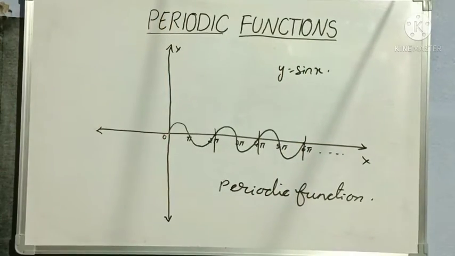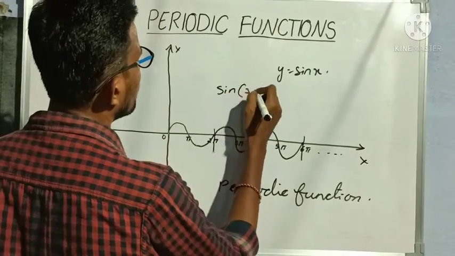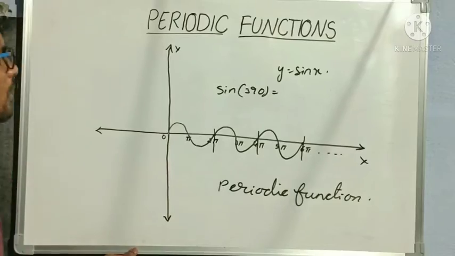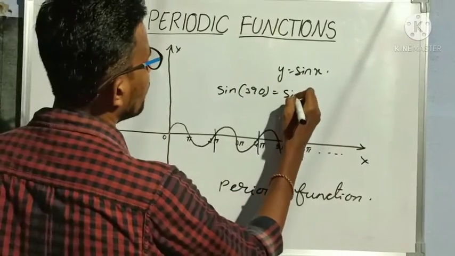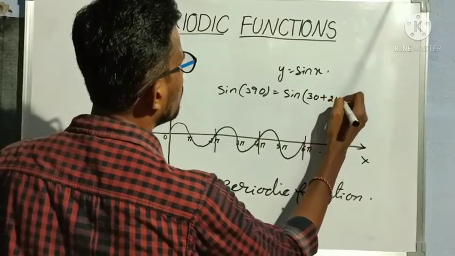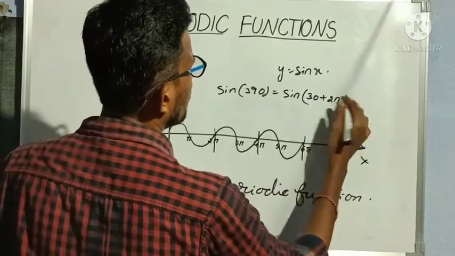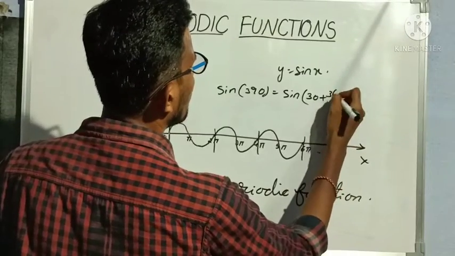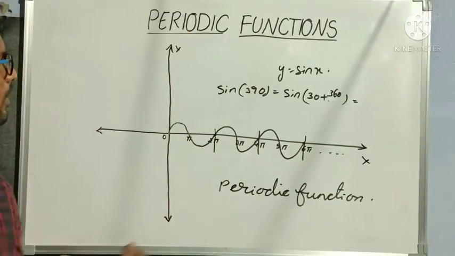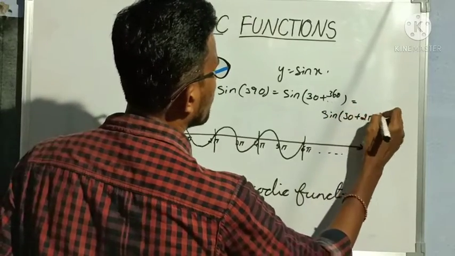Suppose I take the value sin of 390 degrees. What is the value of sin of 390 degrees? I can write this as sin of 30 plus 360. 360 is nothing but 2 pi, so again I convert this as sin of 30 plus 2 pi.